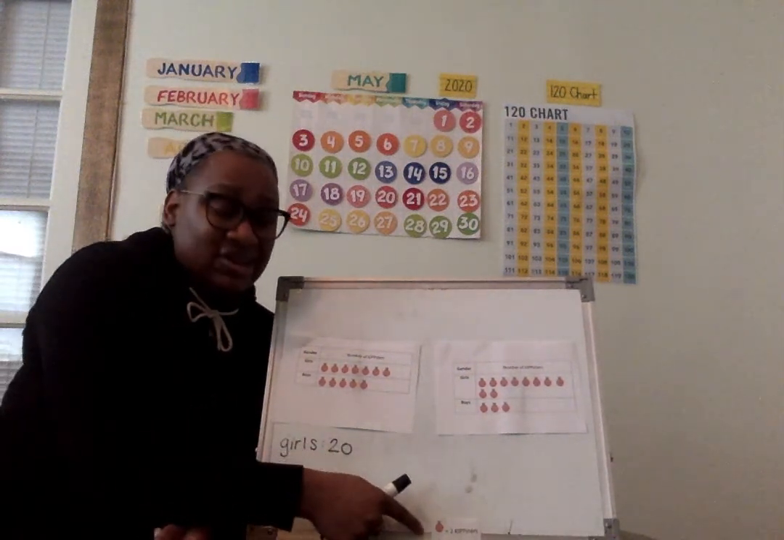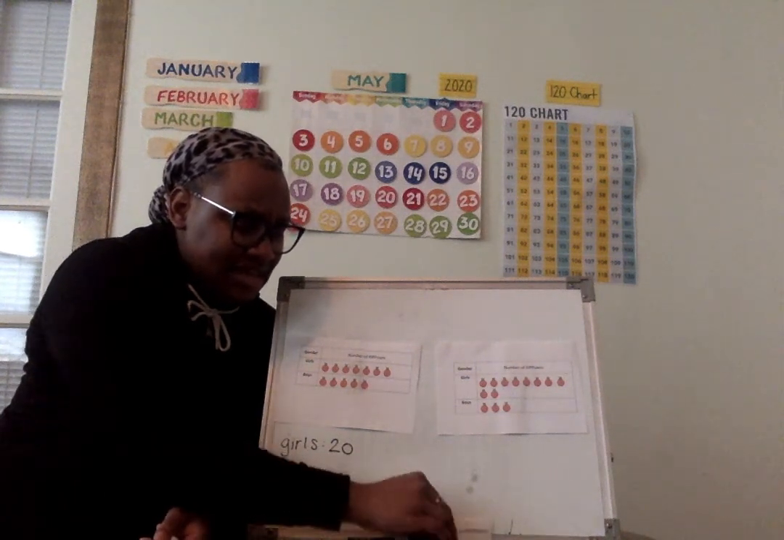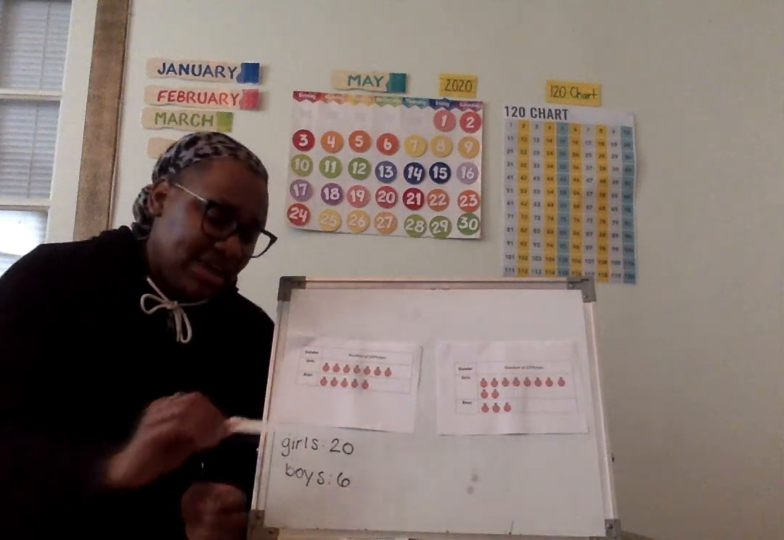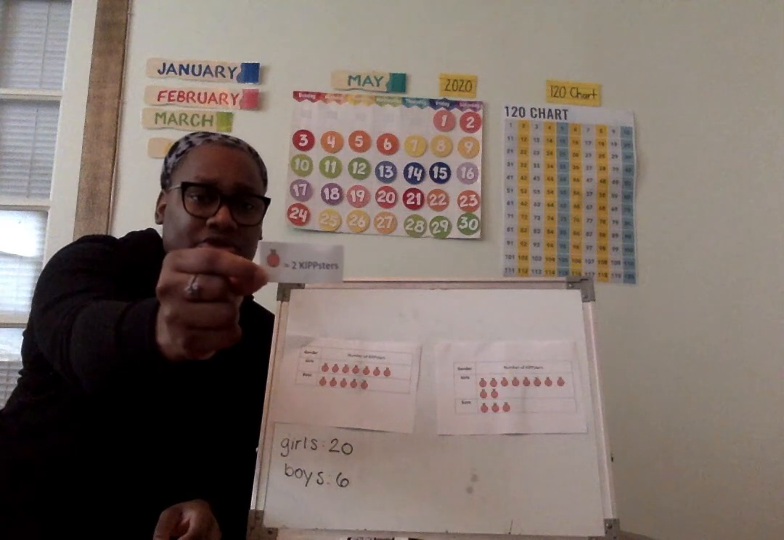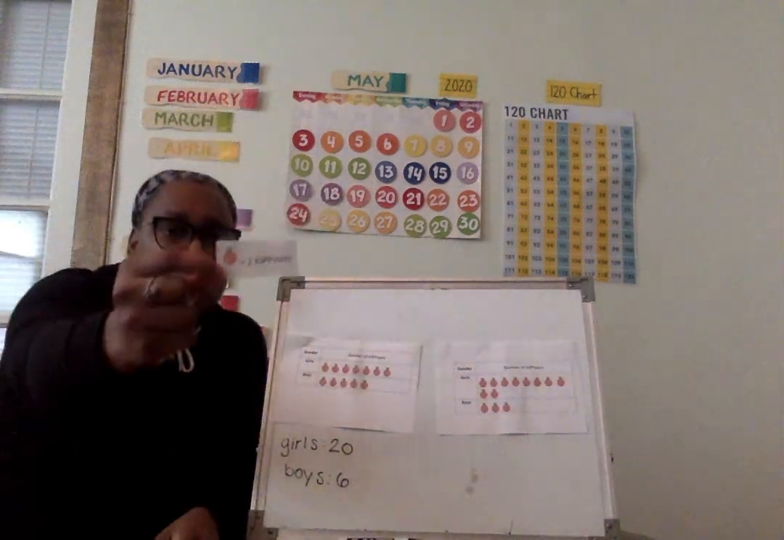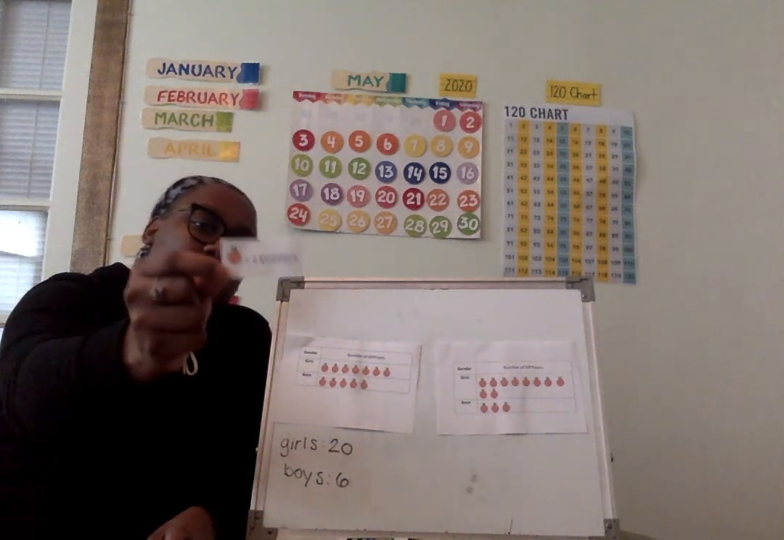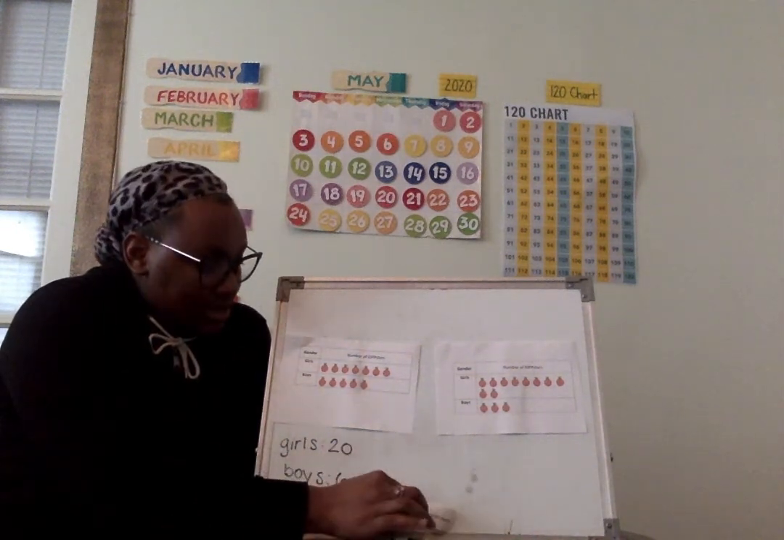Oh, but look here. We have a key. It has a picture of an orange, and then it says 2 kipsters. So what does that tell us when we count the pictograph? This key tells us that 1 orange is equal to 2 kipsters. So what does that tell us?